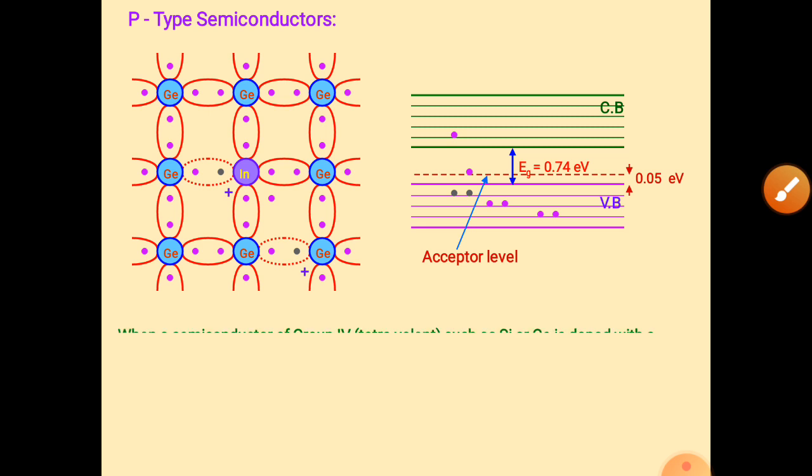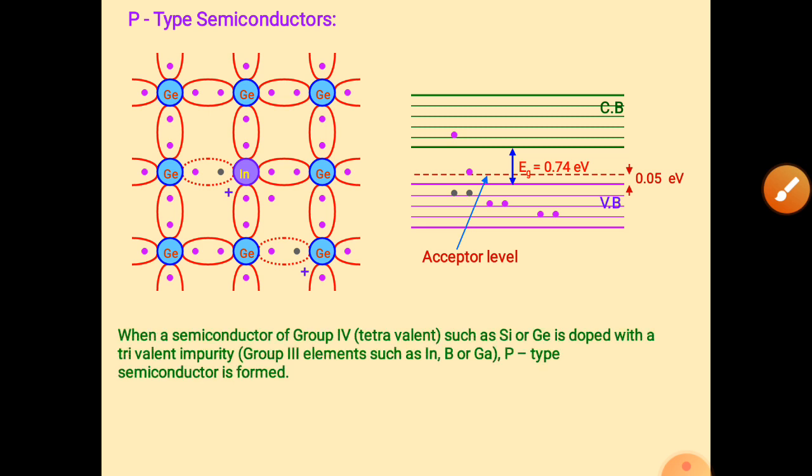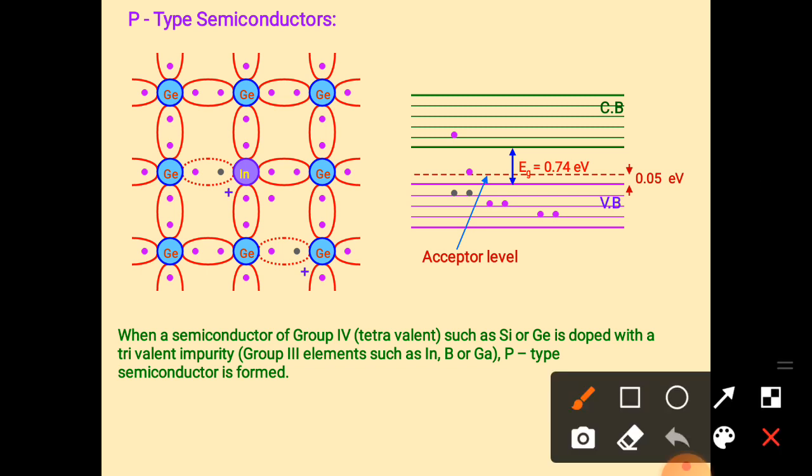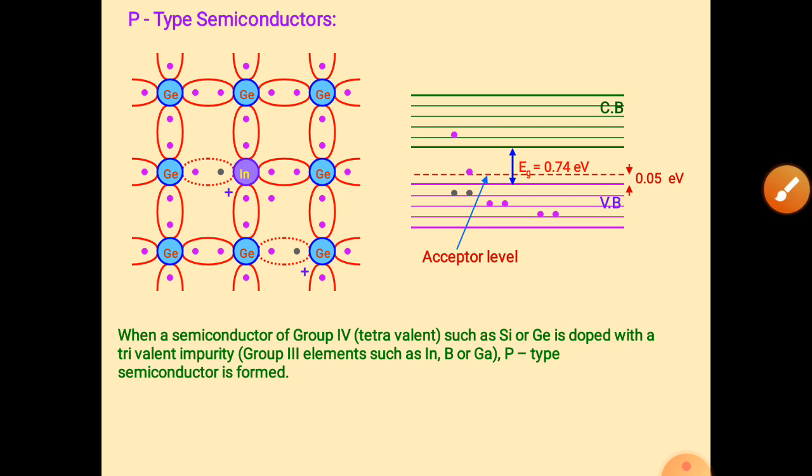Here we have trivalent impurities. For example, we are taking indium, then boron, then gallium. These are trivalent impurities. If we add these trivalent impurities, we get more holes, more positive charge.